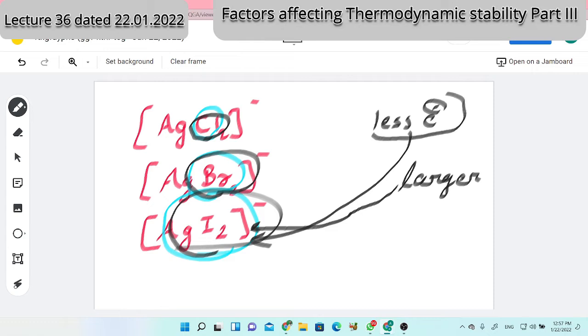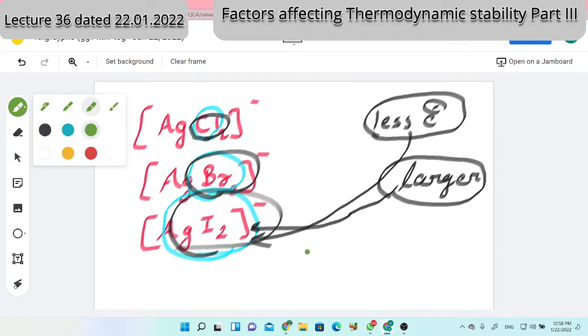Less electronegativity, so it can prefer covalent bonding. The larger the anion is, the larger the ligand is, what can it do? Will it prefer covalent bonding? Absolutely yes. On the ground of what? The nephelauxetic effect. Have you studied this nephelauxetic effect?